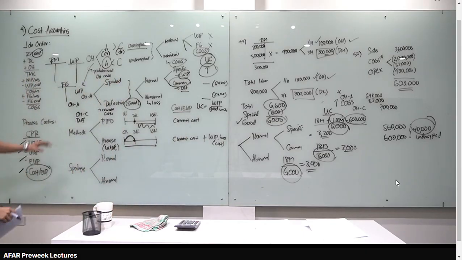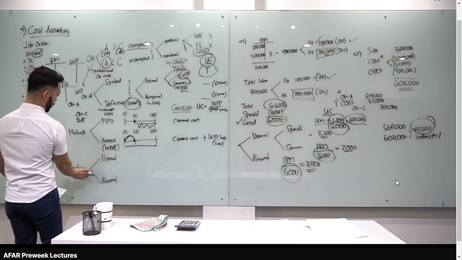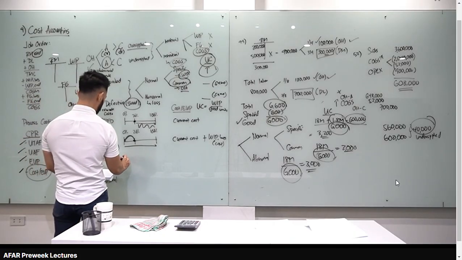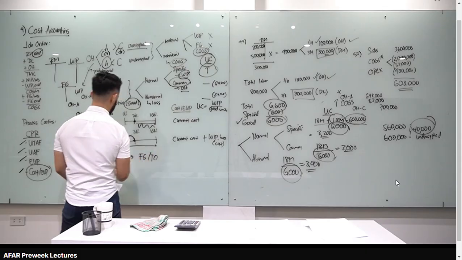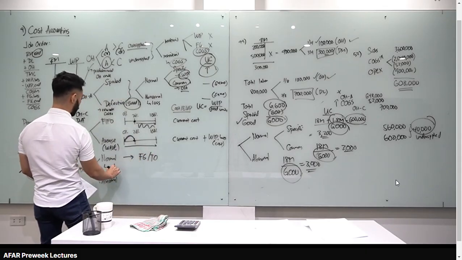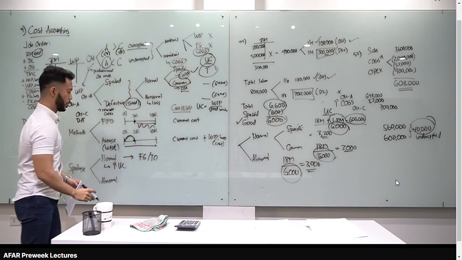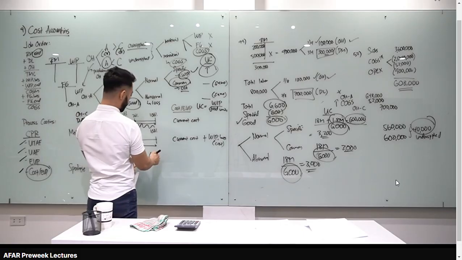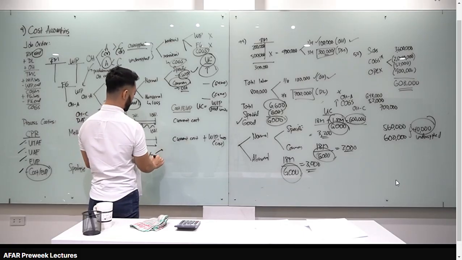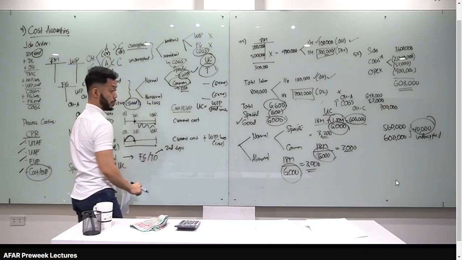Alright, now, parang job order lang din. Meron kang concept of spoiled units pagdating sa process costing. Pag normal spoilage, ang gagawin mo dito, class, i-charge mo yan sa finished goods or transferred out units. Okay? Ang effect ng normal spoilage sa process costing is to increase the unit cost. Parang dito. Parang job order lang din yan. Okay? But in this case, i-charge natin sa FG or transferred out. Ano difference yan, sir? Pag transferred out, parang FG lang yan. Ang difference lang yan, pag transferred out, meron ka pang second department. Pag FG, finished goods, pwede mo na ibenta.